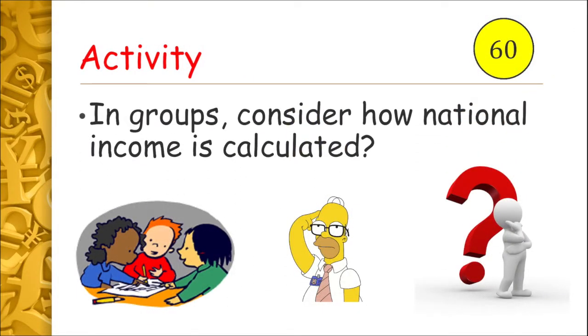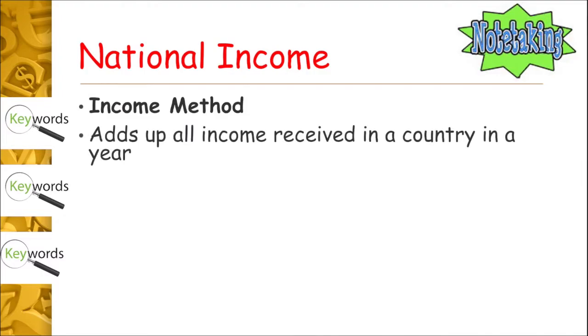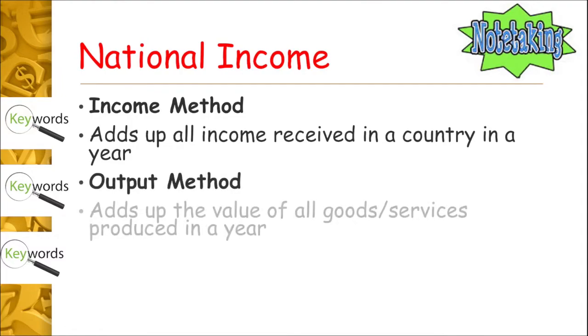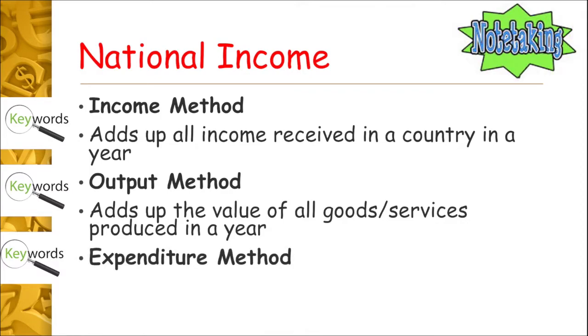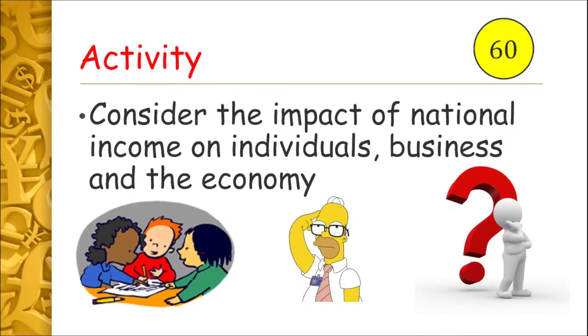So, how do we calculate national income? Well, we have three main methods for that. We've got the income method. So, what does the income method sound like, do you think? Well, yeah, we add up all the income received in a country in a year. Then we also have the output method. Okay, the output method adds up the value of all the goods and services produced in the year. Or the third method we use is the expenditure method, and that adds up all the spending in the economy by households and organisations. So the three ways we calculate national income: either how much money we all earn, or by how much is produced in the economy, or how much we all spend in the economy.